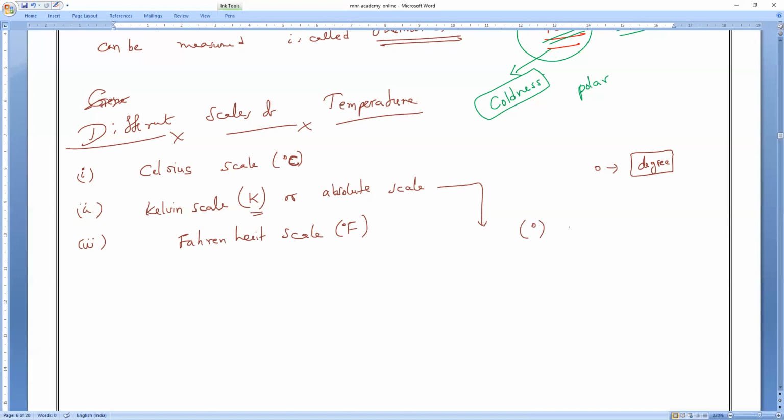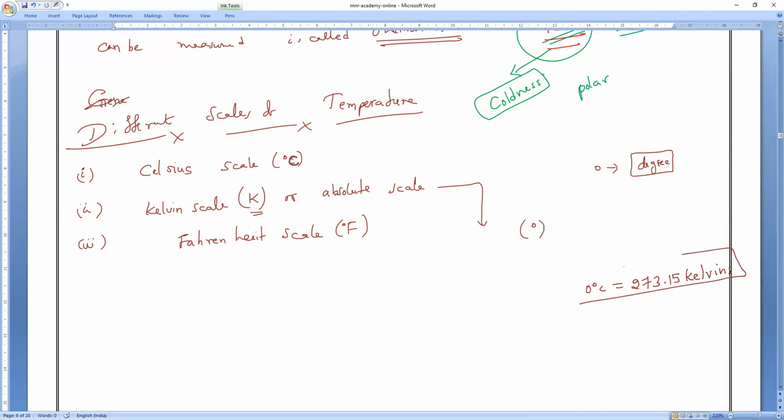Why, you will understand basically, which I already taught you. 0 degree Celsius is equal to, as we studied last class, what is 0 degree Celsius equal to? All of you, how many kelvins? 273 Kelvin. 0 degree Celsius is equal to 273 Kelvin. If you want it more exactly, 273.15 kelvins. Clear?